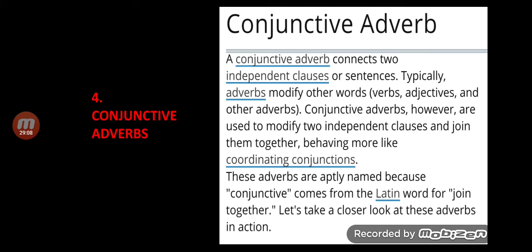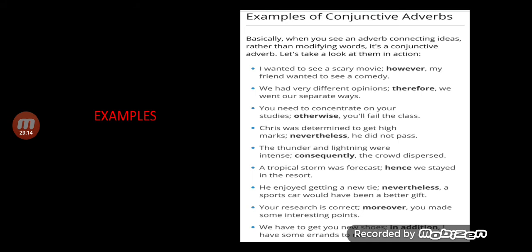Let's take a closer look at these adverbs in action. I think you'll understand better now. Here are certain examples of conjunctive adverbs. I wanted to see a scary movie, however, my friend wanted to see a comedy. However is a conjunctive adverb. We had very different opinions, therefore, we went our separate ways.